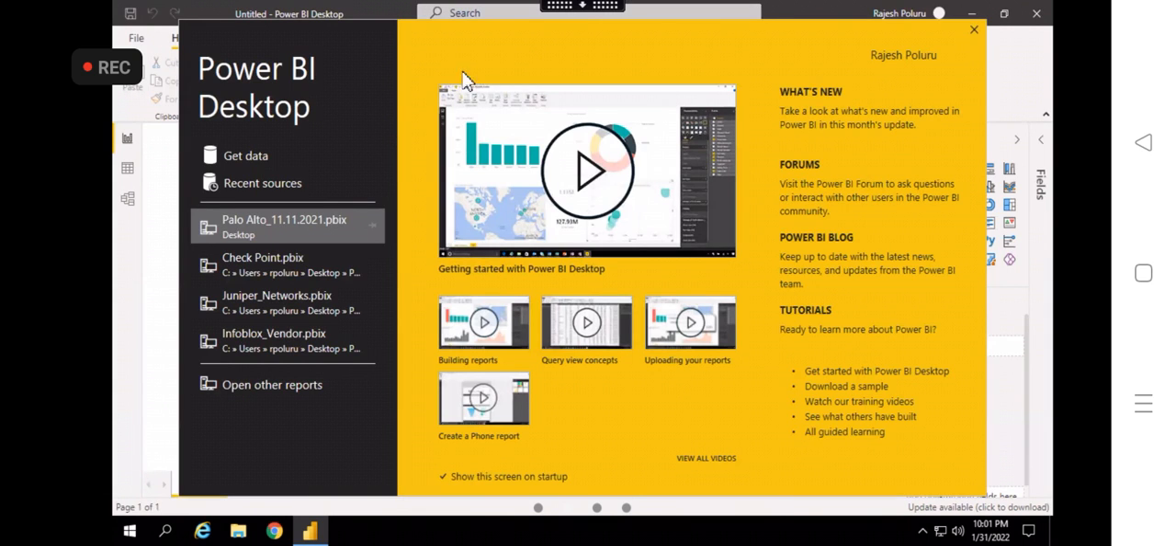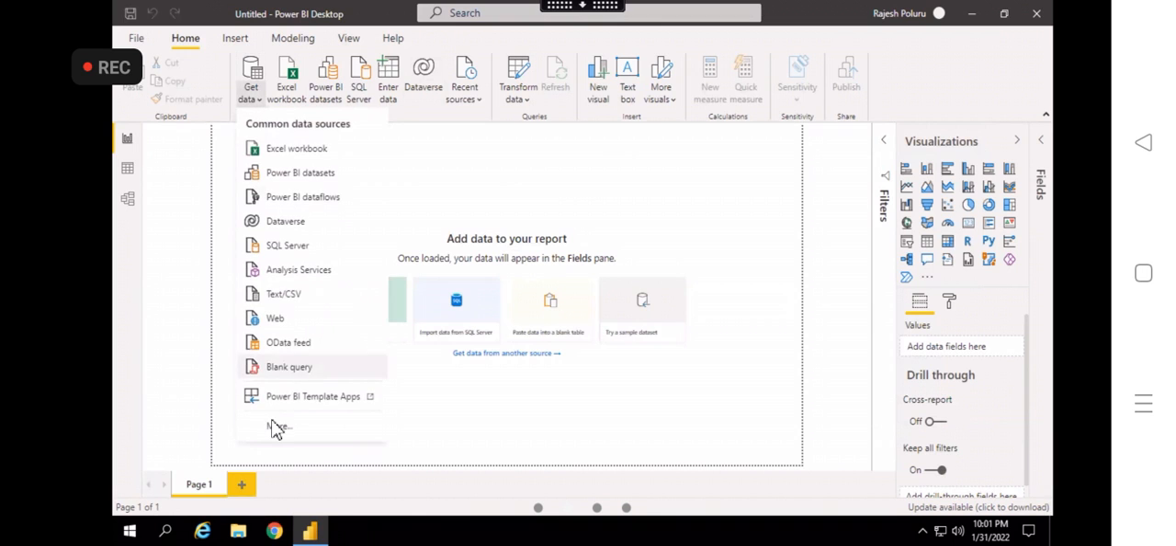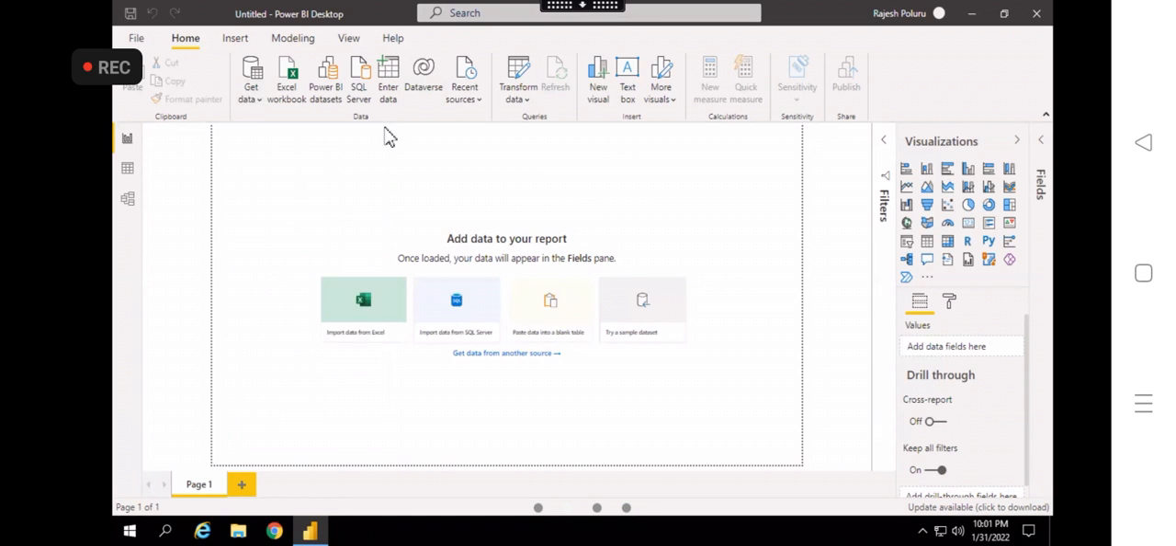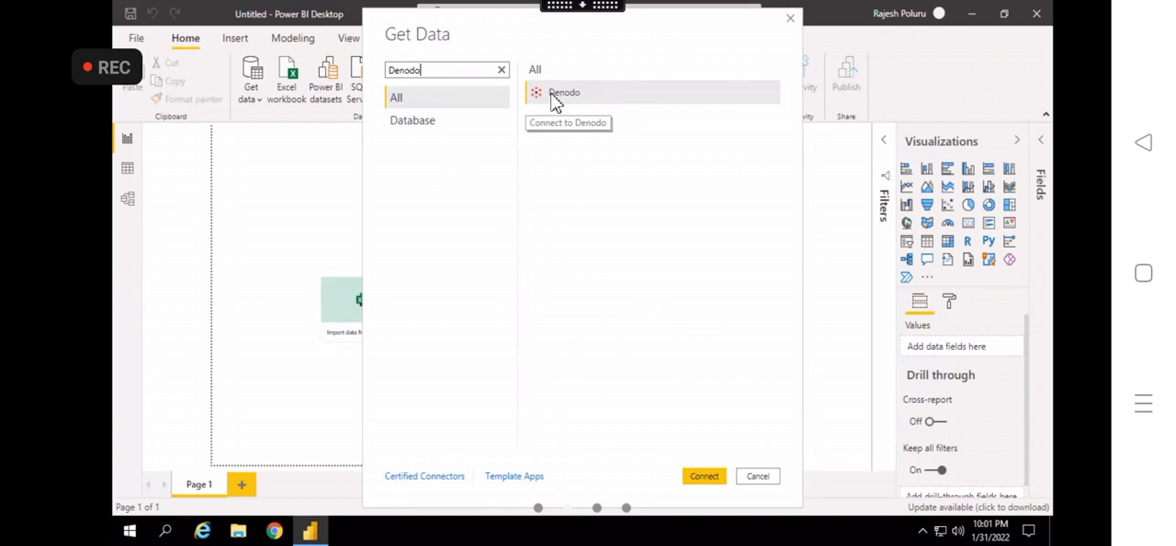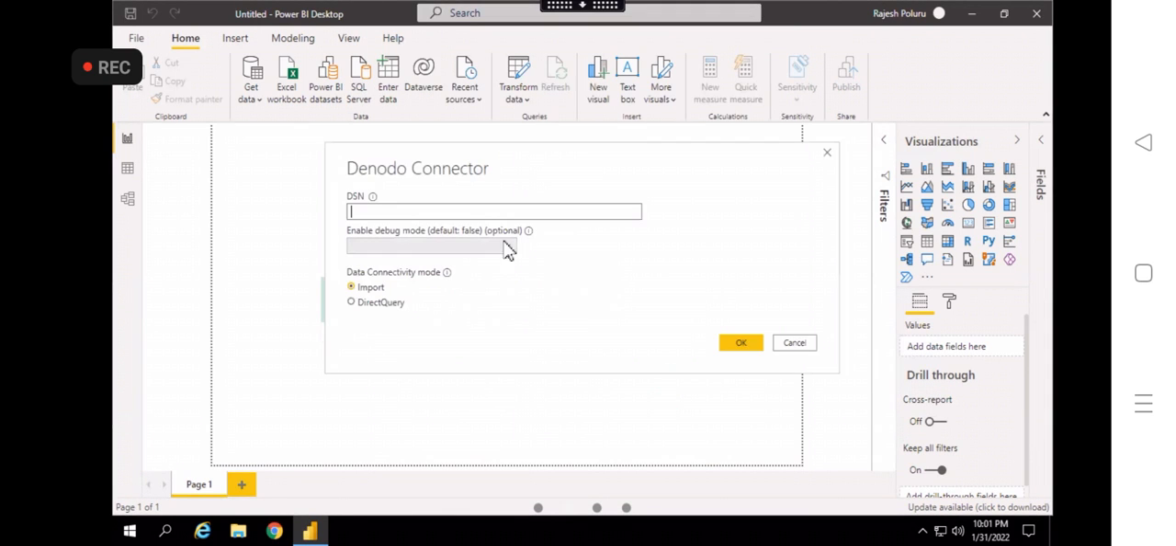When you click on Get data, go to More and type Denodo. Many companies use it and many do not, so it depends on the company. Denodo is one type of data source where we can get the data into Power BI. One company, called Westcon, is using Denodo. The DSN name is the source, and in SQL it will be different.